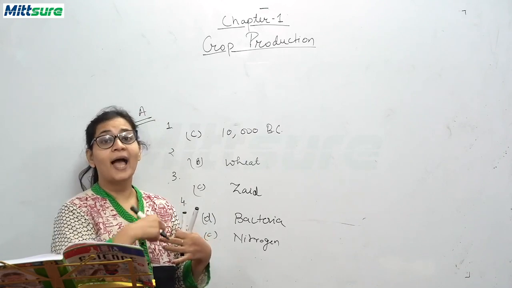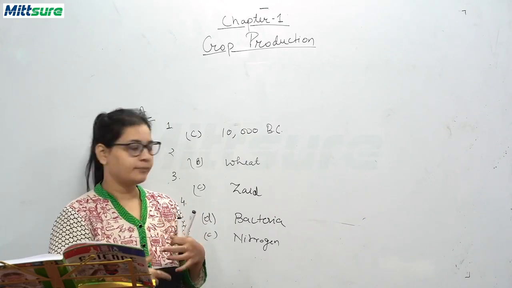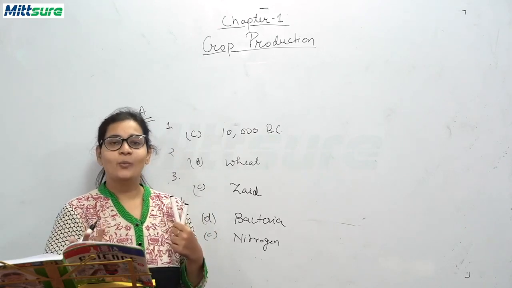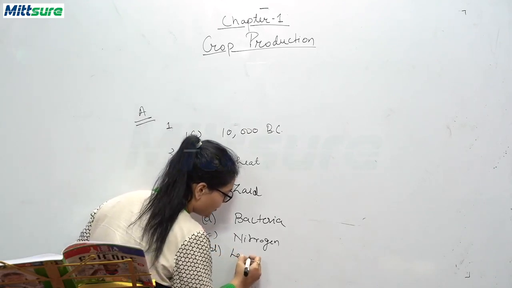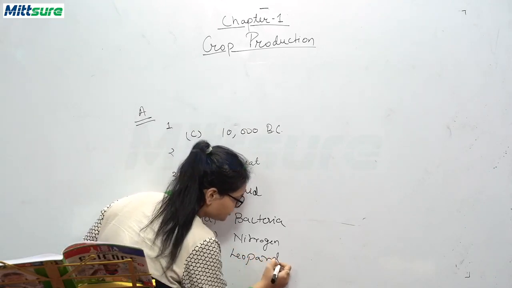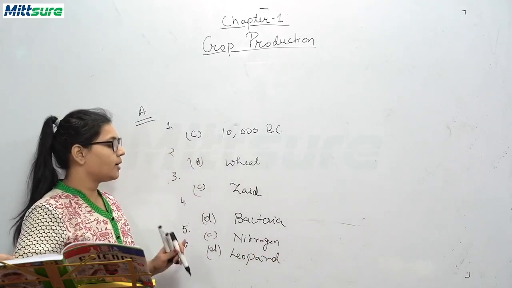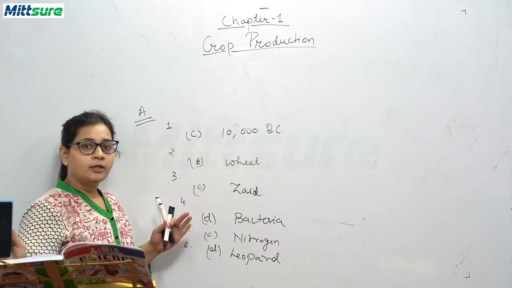Poultry means all the egg-giving animals, that is hen, duck, turkey. So, this is a livestock. Now, leopard. Leopard is a wild animal. So, the option D is correct, that is leopard. Okay. This was the A question. All the answers of the A questions are there. If you have any doubt, please see to it.